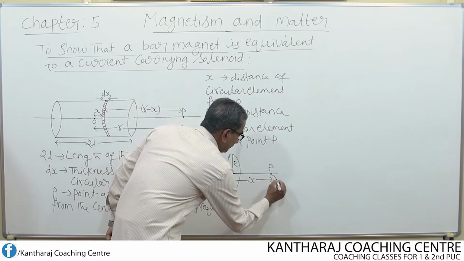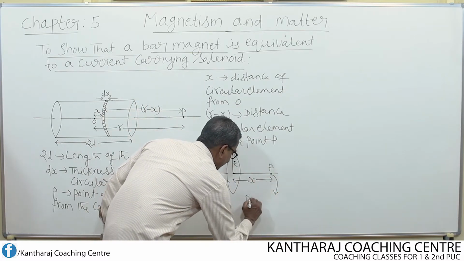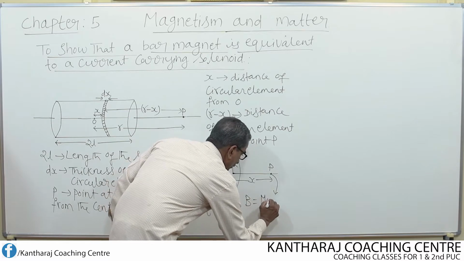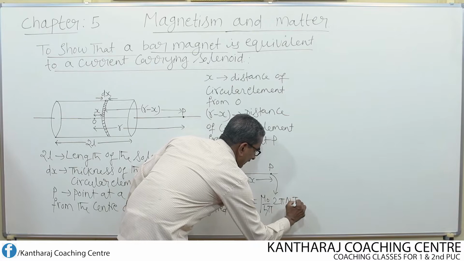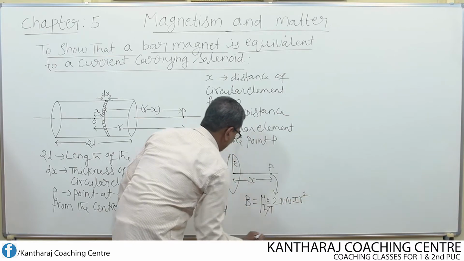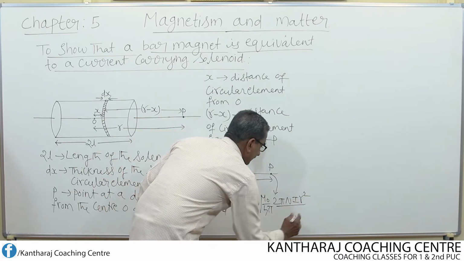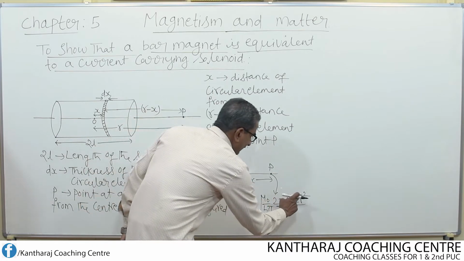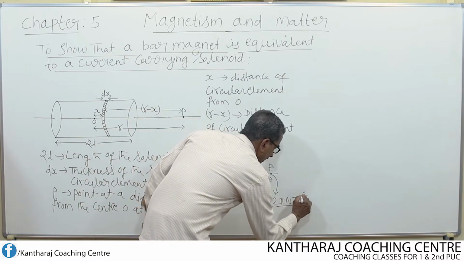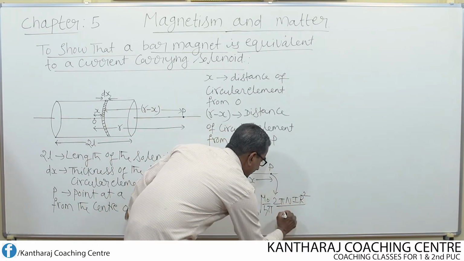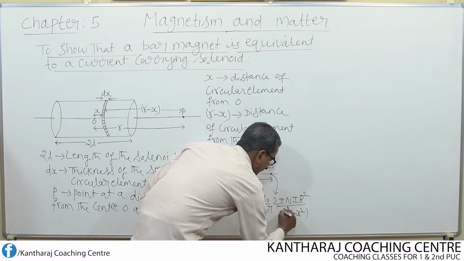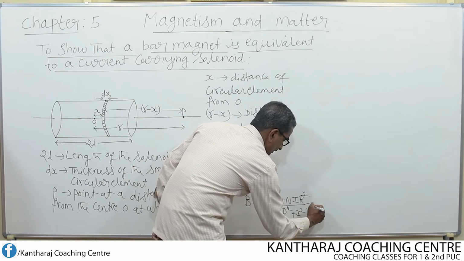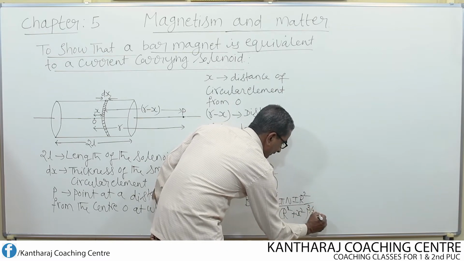The magnetic field at the point P is given by B equal to mu naught over 4 pi times 2 pi n I r square divided by r square plus x square, whole to the power of 3 by 2, where capital R is the radius.